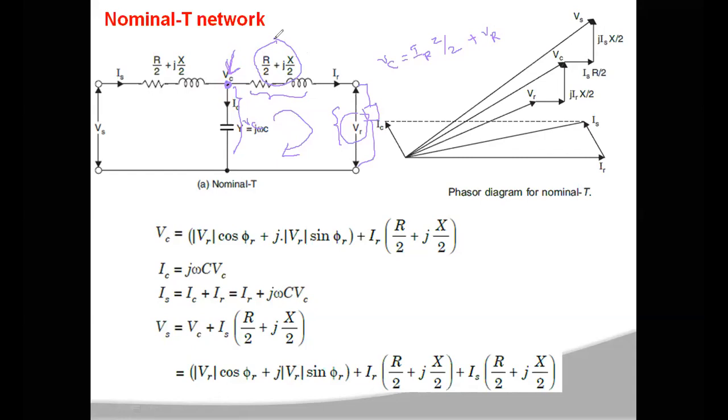Now if you take the current as a reference, that means the receiving end current IR, you are taking it as a reference. So this will have a magnitude of IR at an angle of 0 degrees. So this is the reference, this angle is 0 degrees. Then what about the VR?